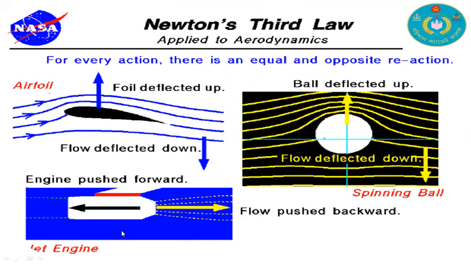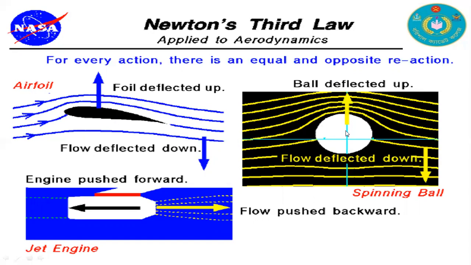Now we're going to talk about Newton's third law, that for every action there is an equal and opposite reaction, and we are going to apply this in aerodynamics. For a jet plane, the engine pushes forward and the flow goes backward, and here the airfoil is attached to the jet engine, the foil is deflected up and the flow is deflected down.